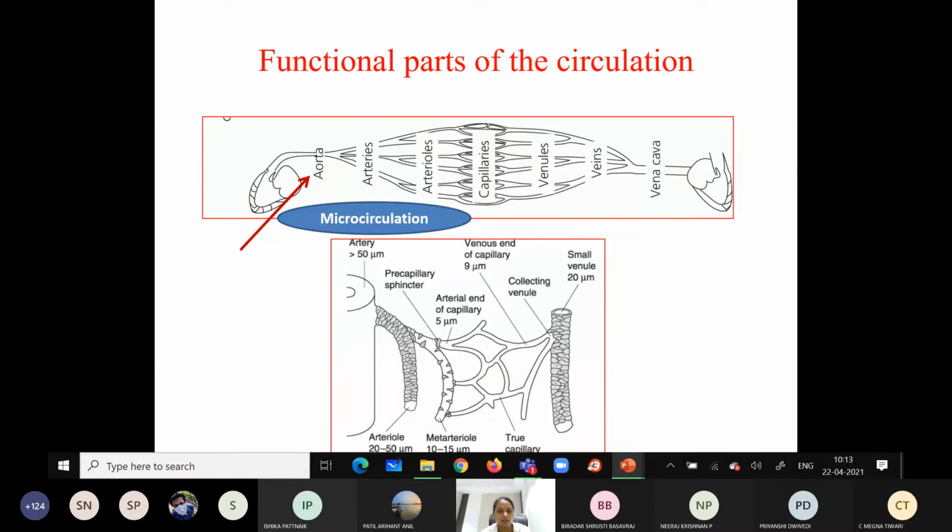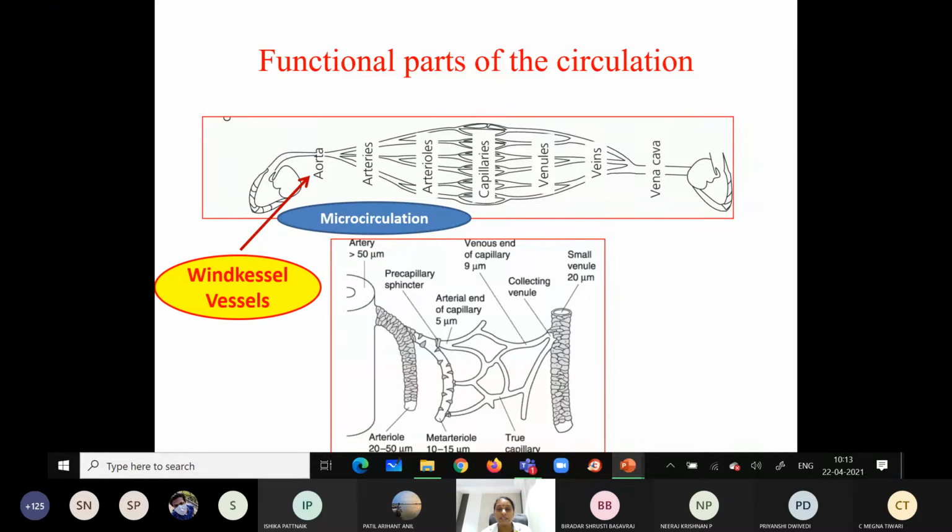So what is the property of the aorta? They have recoiling and stretching. Why is this property present? Because of the structural modification, that is the addition of extra elastic tissue in the wall. That's why they have the property of stretching and recoiling.